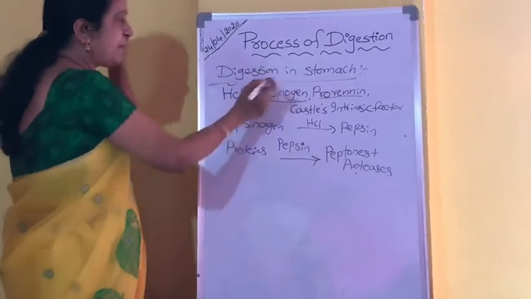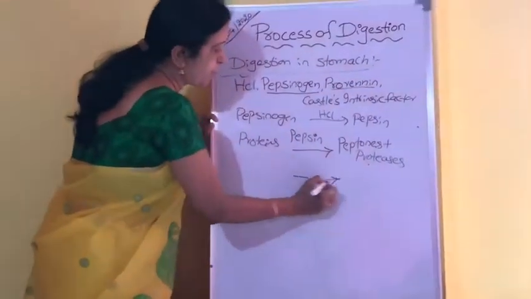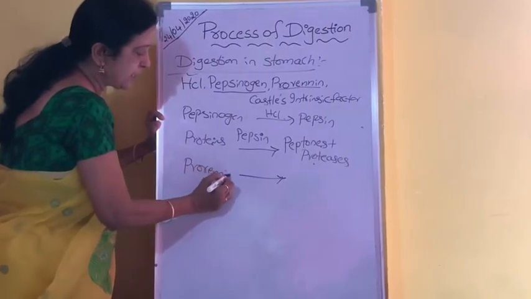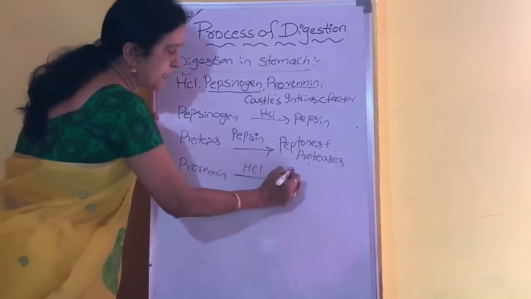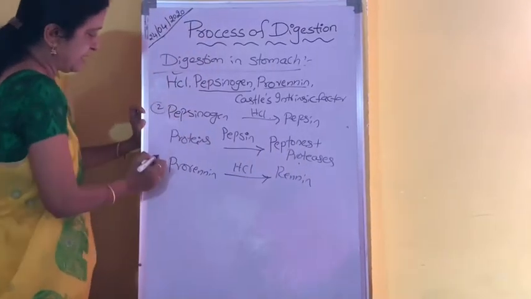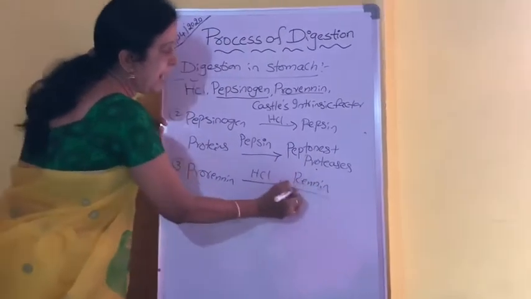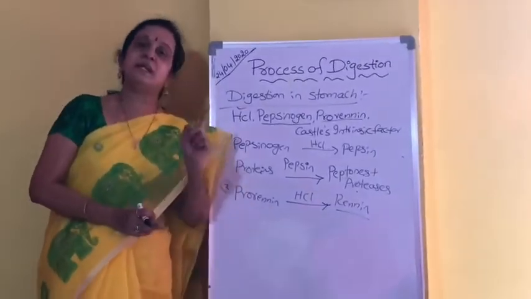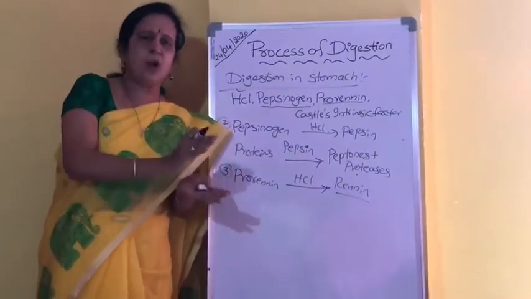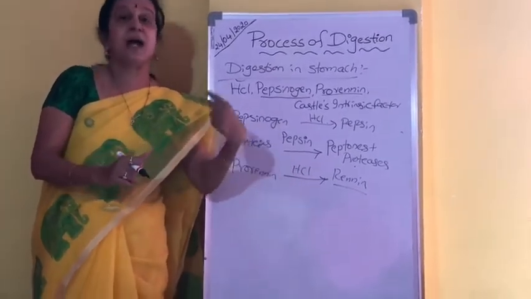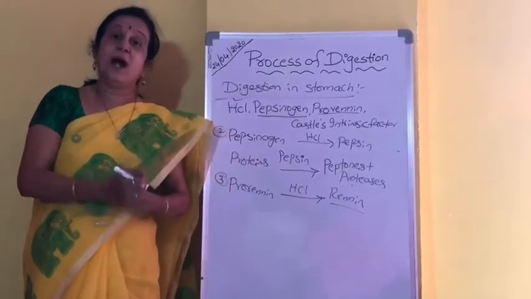Then, after the pepsin, it is about the prorenin. As I told you earlier, prorenin is inactive and is converted into renin by HCl. And this renin enzyme is present only in infants, that is small babies. You cannot see the renin enzyme in adults. Why?